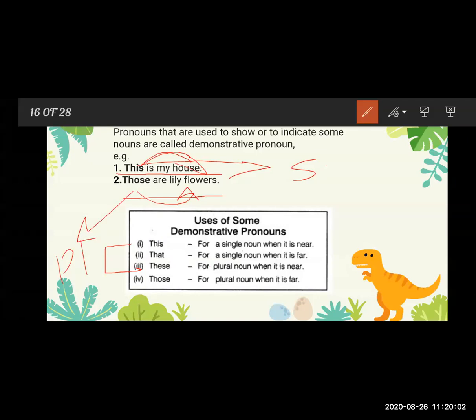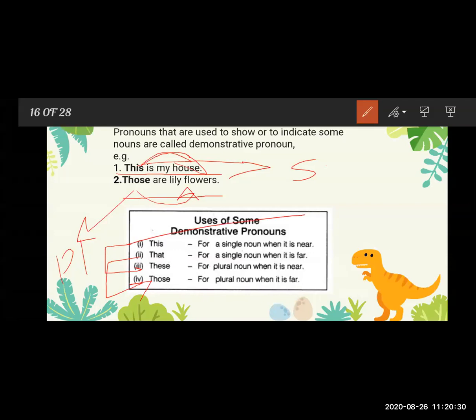And those is the plural form of that, and we always use it to show plural nouns which are far away from us. So what is the demonstrative pronoun? Demonstrative pronouns are the pronouns which we use to show or indicate some persons or some things. That is the demonstrative pronoun.